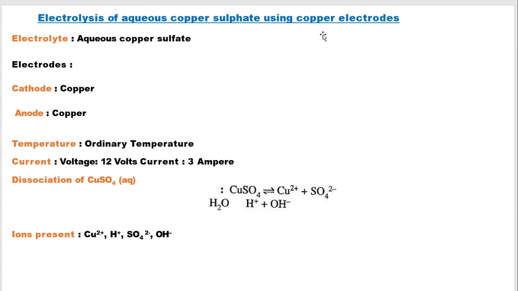You might be asked a very important MCQ where you will be given two solutions: in which case will the blue color of the copper sulfate fade away? In both cases, in none of these, in one of them; this will be a 4 option set for you. So be prepared accordingly. Same electrolyte we are going to use. Instead of platinum we will be using copper as the anode. That is an active electrode, which means it will take part in the reaction, and the ions present will be the same as in the earlier case.